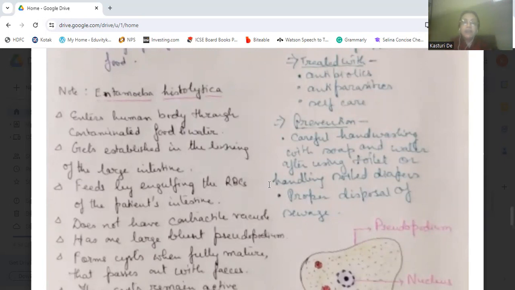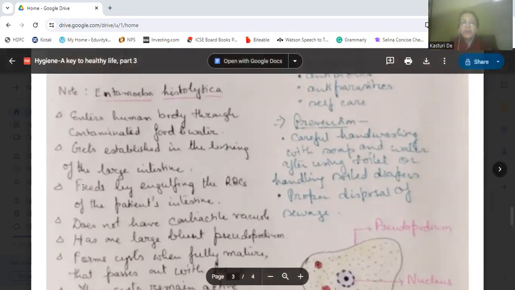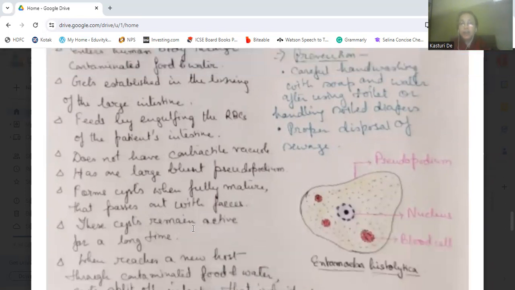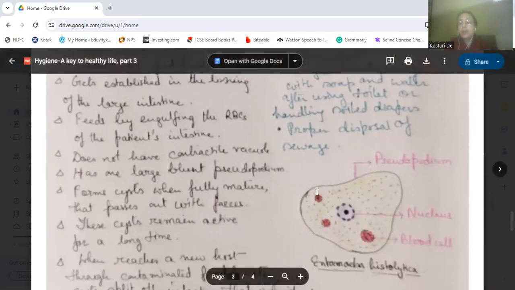It feeds by engulfing the RBCs of the patient's intestine, the person whose intestine has been affected. That person's RBCs present in the intestine are engulfed by this protozoa. Okay? It does not have a contractile vacuole, and it has a large blunt pseudopodia. One large pseudopodia it has.